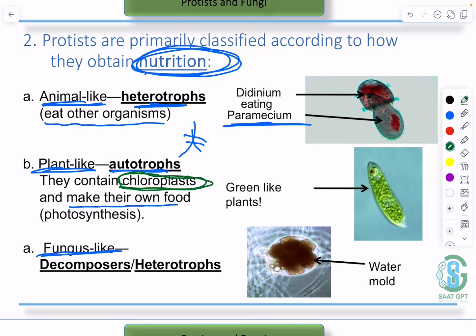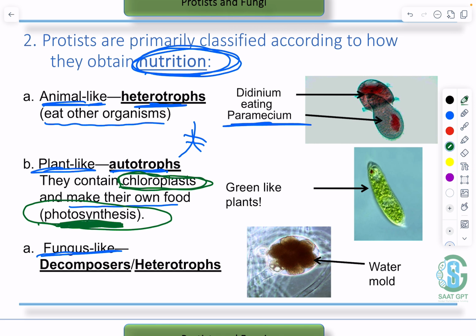The chloroplast is an organelle in the plant-like autotrophs that helps them carry out photosynthesis. What are autotrophs in general? Organisms that have a chloroplast to carry out photosynthesis, and through this process they can make their own food.